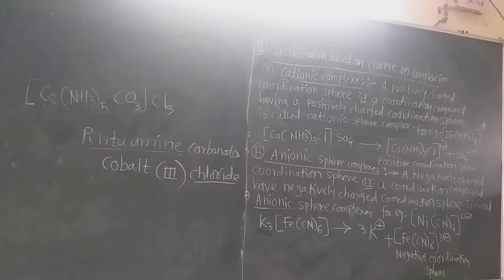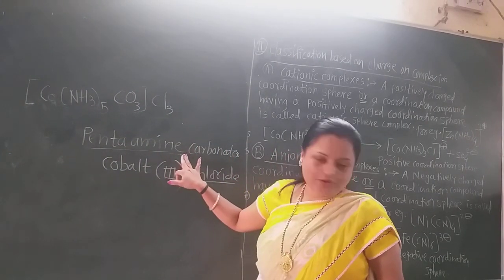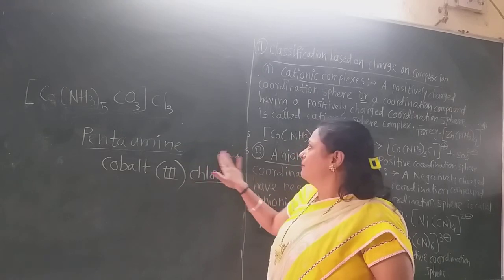Now let us study the next rule. In this way you have to write the name of the complexes. The next rule is that the name of the complex is one single word. Now see, this is in one single word, not a very long name. There must not be any space between the different ligand names. If there is space, you will lose your marks.